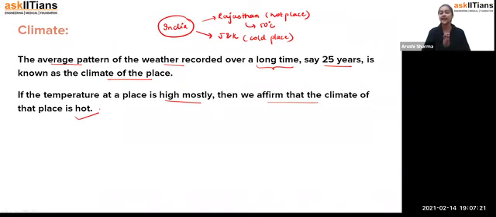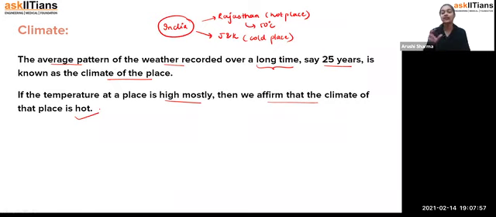So I hope you got the idea of the difference between weather and climate. Weather is something of a short period of time, changing at the very moment, and we don't know whether today it will be sunny or whether there is going to be rainfall. Even if we have prior information, somehow, students, it is not in our hands. It's a natural thing, done by God, I can say, because we are not doing it. I don't know who is doing this, that in the morning we get sun and in the afternoon we get rainfall. So it depends on that. That is called the weather.